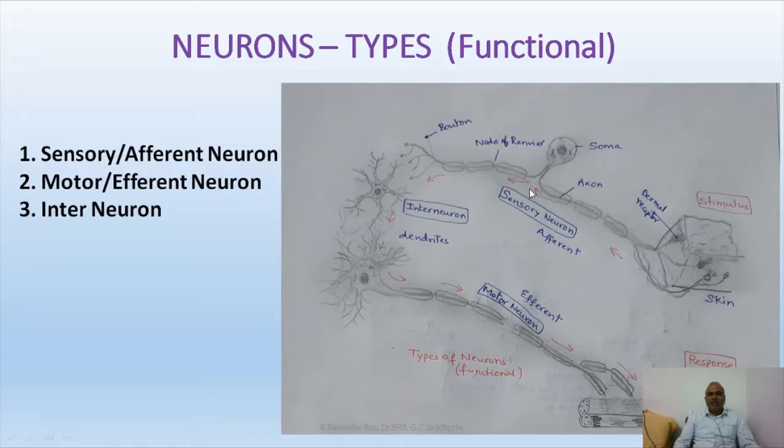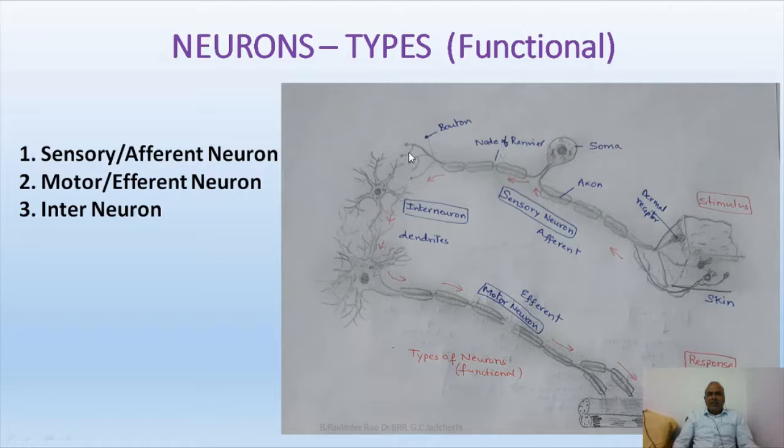Or else, it is also known as an afferent neuron. Afferent means arriving. It is bringing information towards the central nervous system from outside. That is why sensory neurons are also known as afferent neurons.